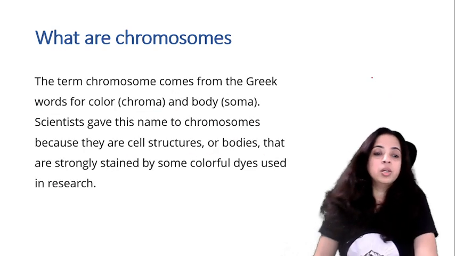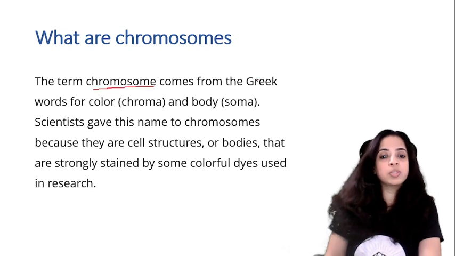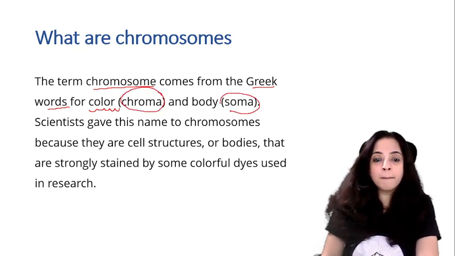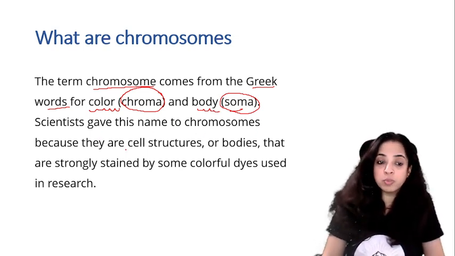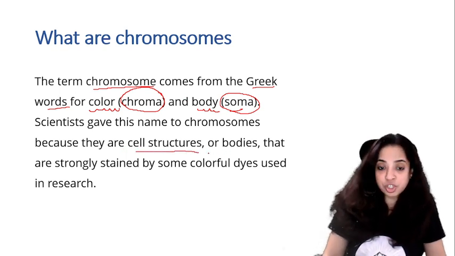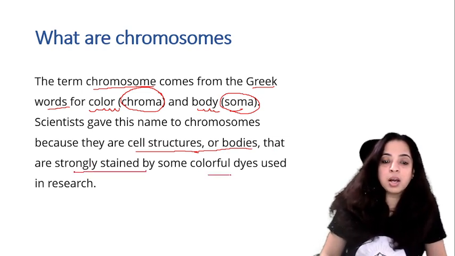So where did the word chromosomes come from? The term chromosomes comes from the Greek words for color. Chroma means color and soma means body. Scientists gave this name to chromosomes because they are cell structures, bodies, that are strongly stained by colorful dyes.